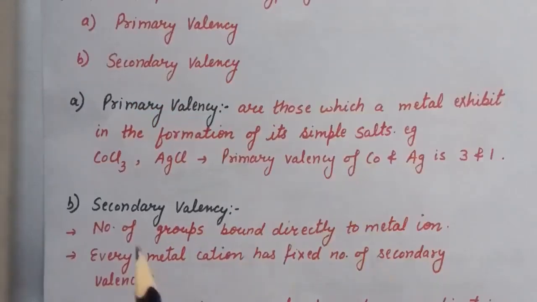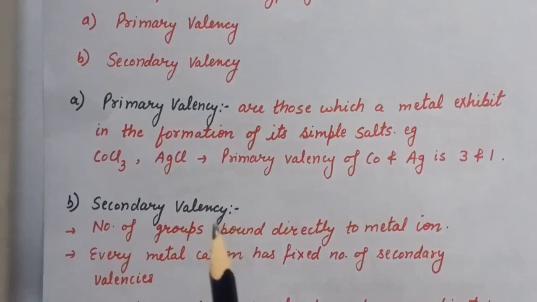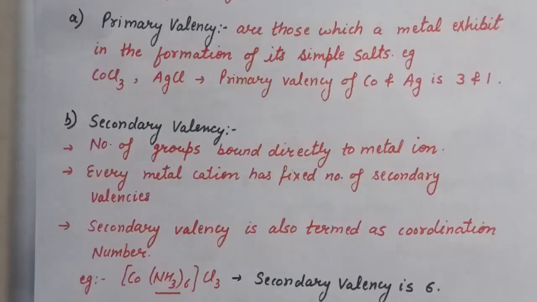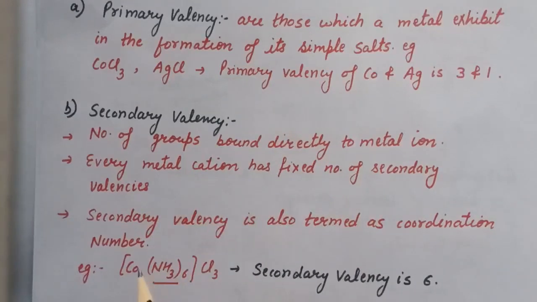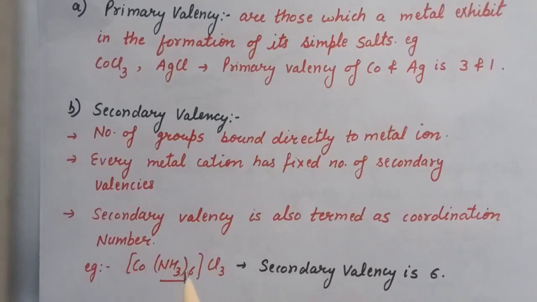Now next is secondary valency. Secondary valency is the number of groups bound directly to the metal ion. And every metal cation has a fixed number of secondary valencies. So here is the example, Co(NH3)6Cl3. So 6 ammonia molecules are directly bound to this cobalt metal, and that is why the secondary valency in this case is 6. And secondary valency is also termed as coordination number.